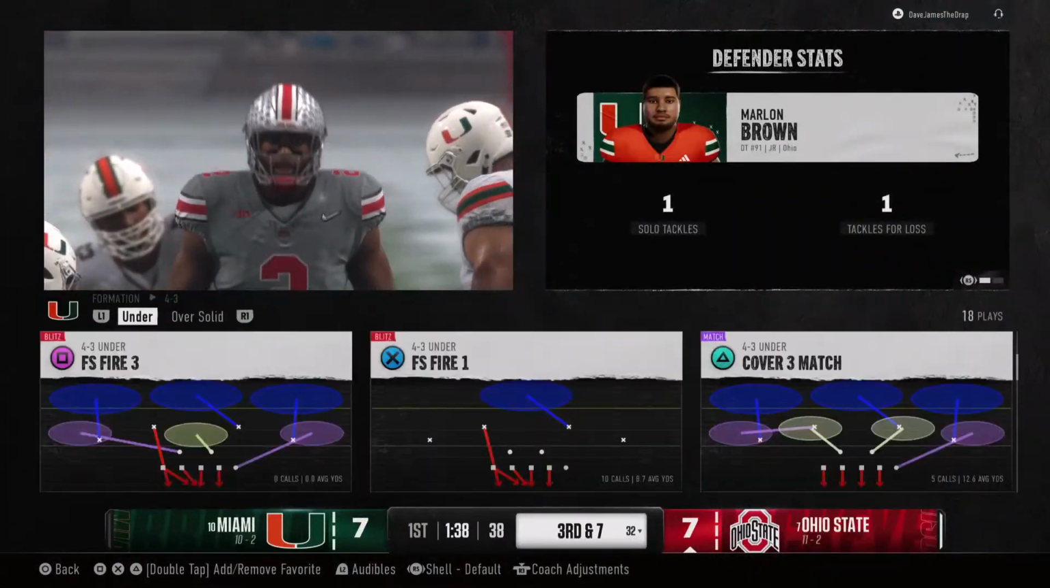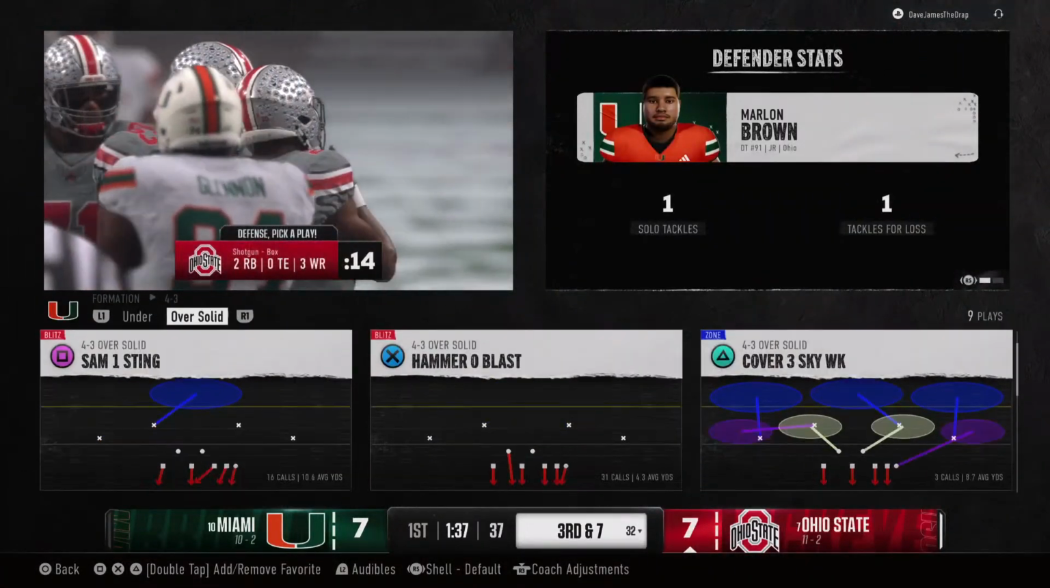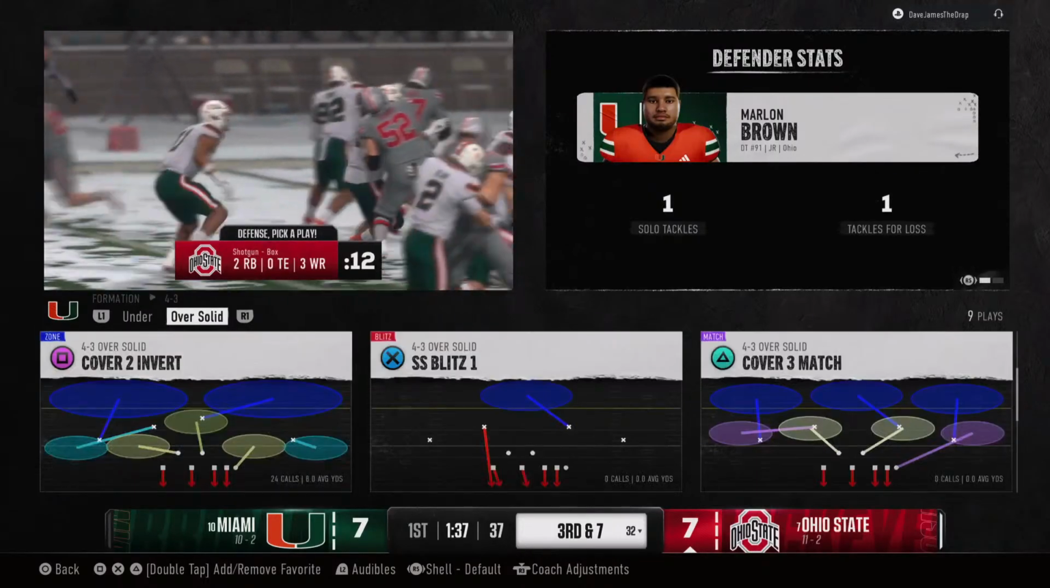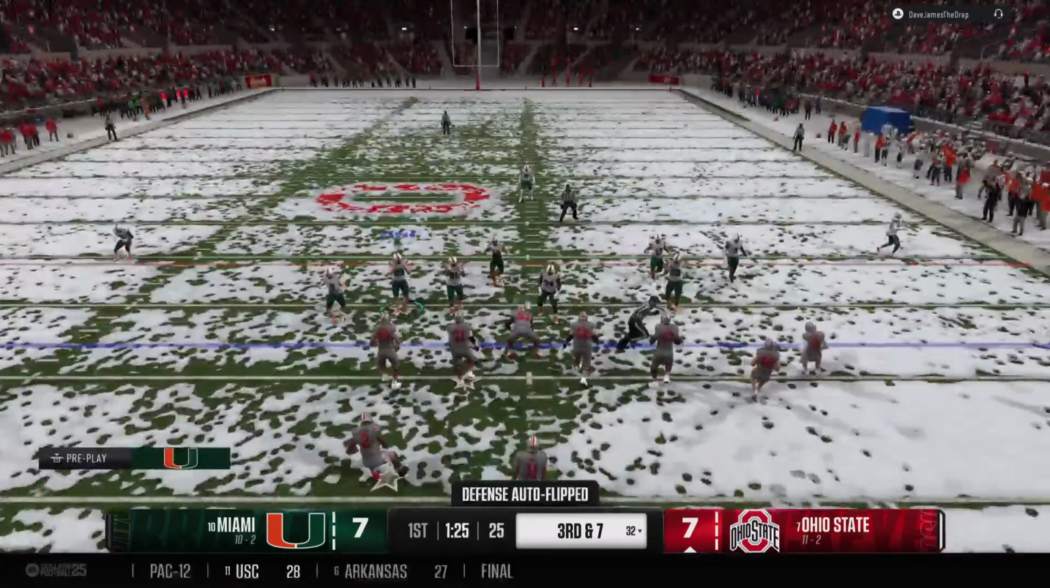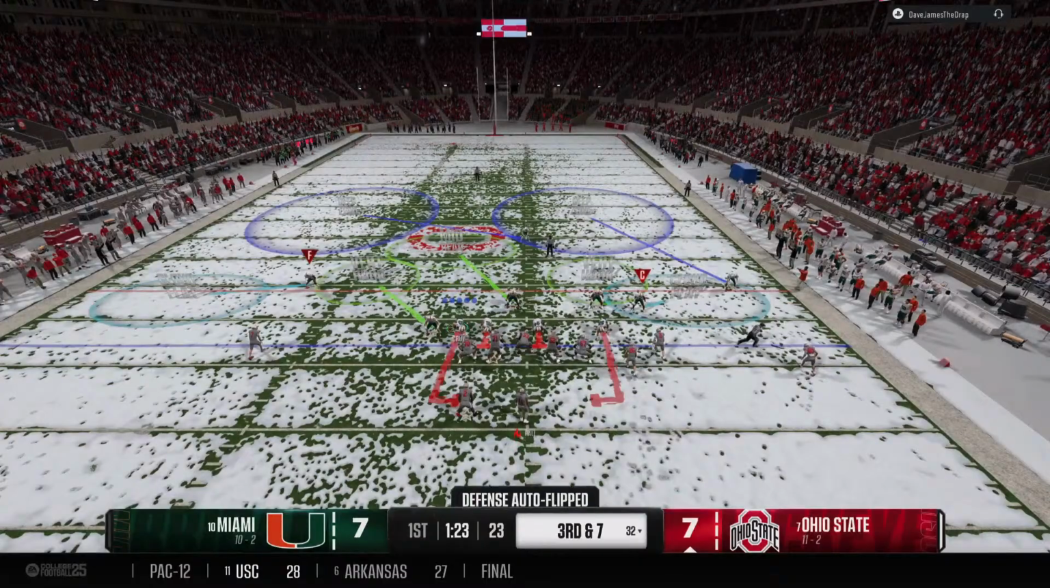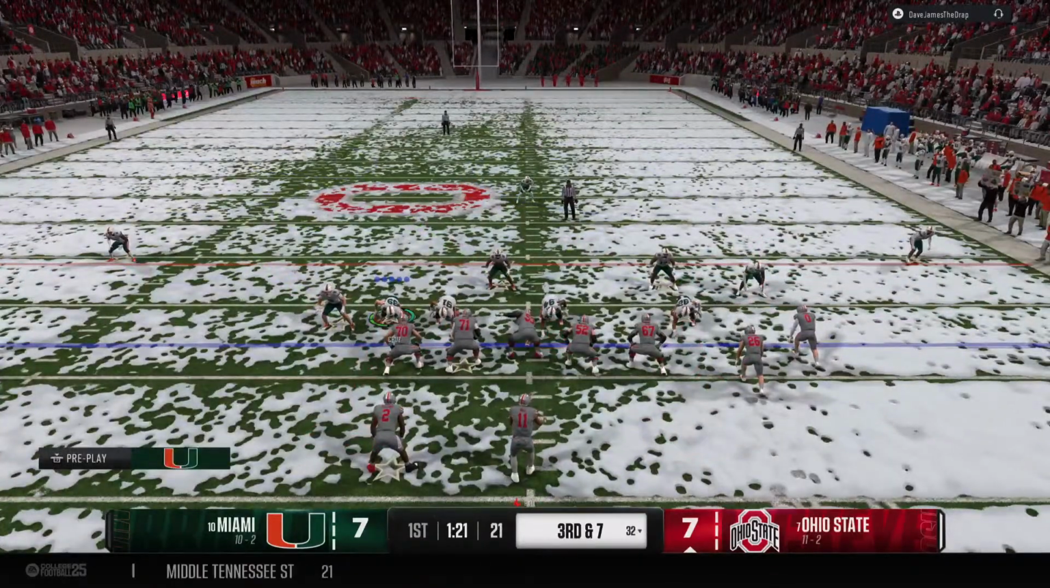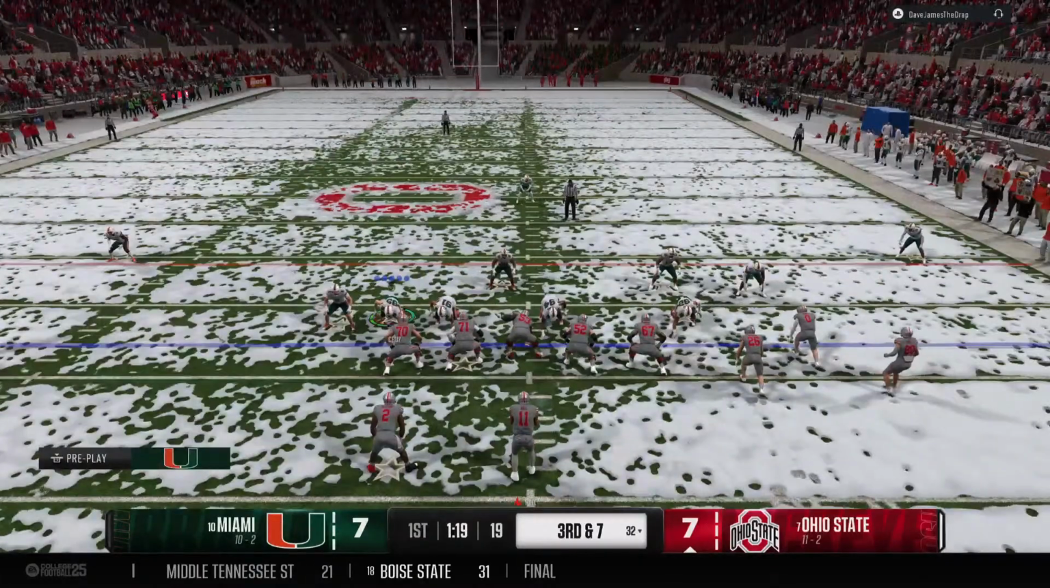Well, the offensive line is completely occupied with that defensive front. That freed up that linebacker to shoot right through that gap and blow up the ball carrier. What a play.